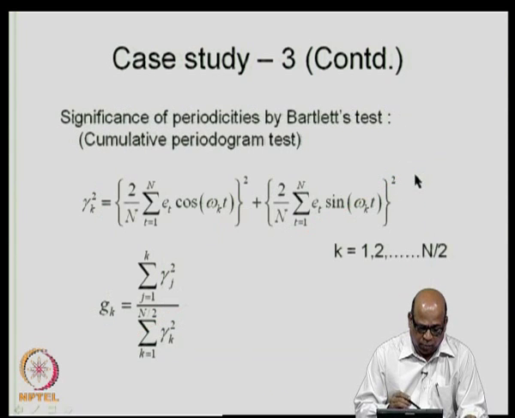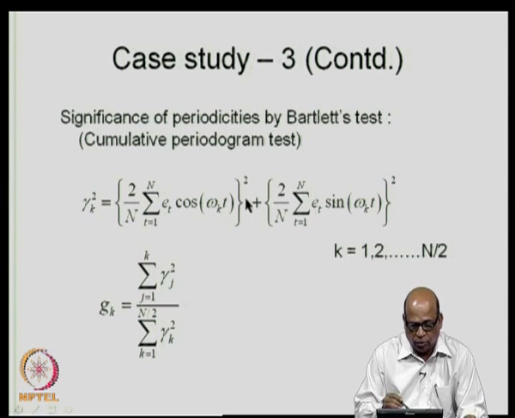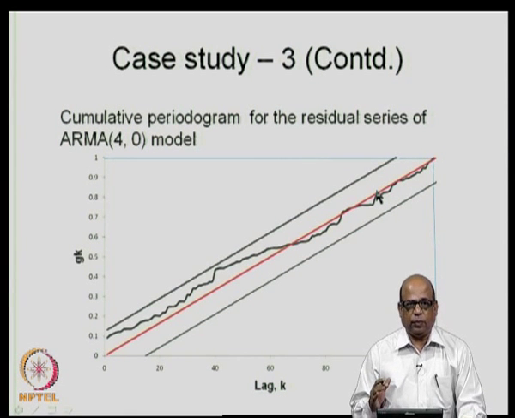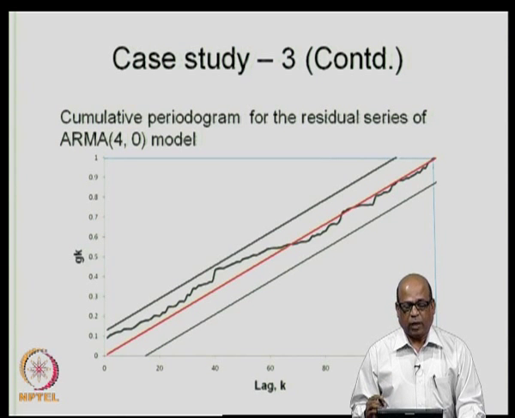How do we get the cumulative periodogram? We apply this now on the residual series. So, you get G k on the residual series and G k versus k on the residual series. This is the plot of the cumulative periodogram. This dark blue line, black line shows the cumulative periodogram. If the entire cumulative periodogram lies within this confidence band, then there are no significant periodicities present in the data. As you can see,